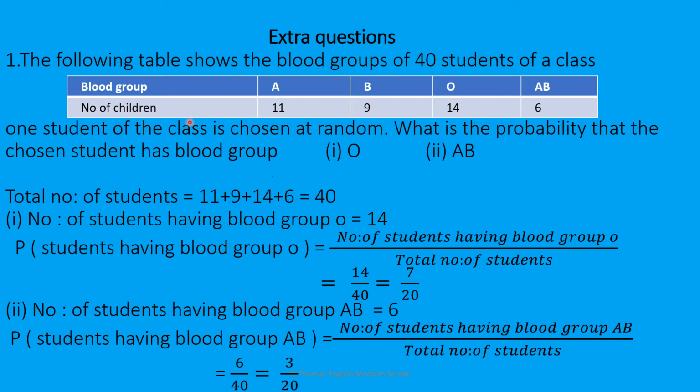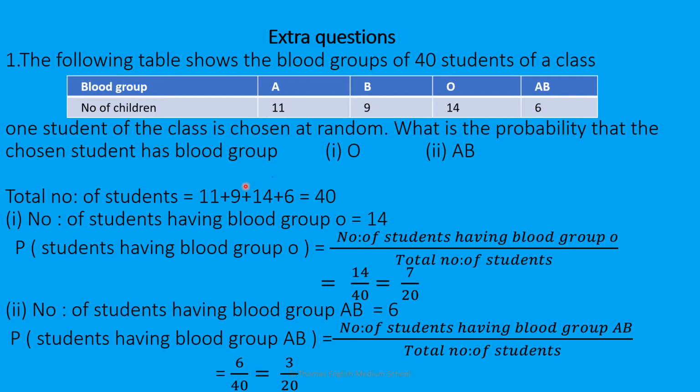Looking into the table given, blood group and number of children are given: A group 11 students, B group 9 students, O group 14 students and AB group 6 students. So we have to find the probability that the chosen student has blood group O.